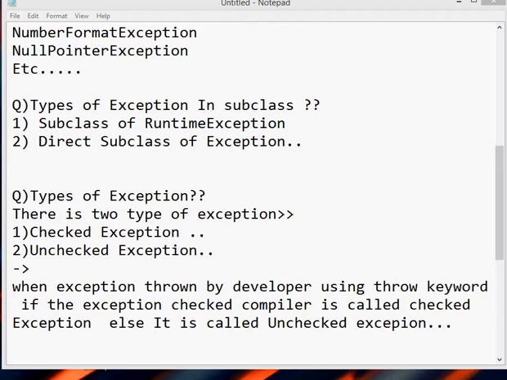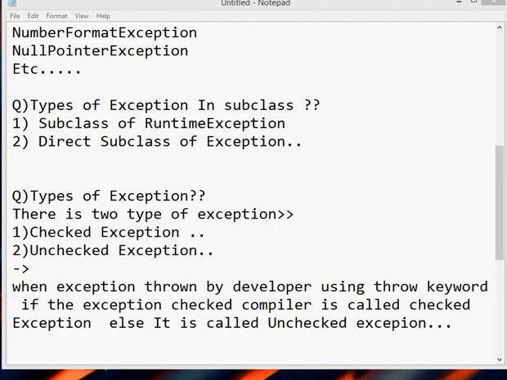Then going to our next level of discussion, that is some types of programs that give exceptions. So I give an example.